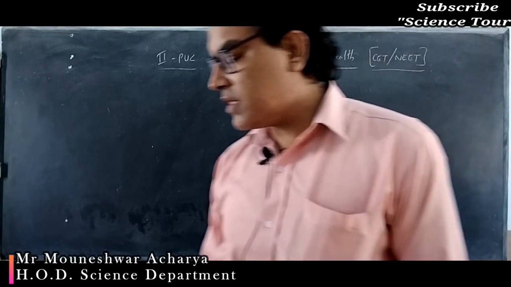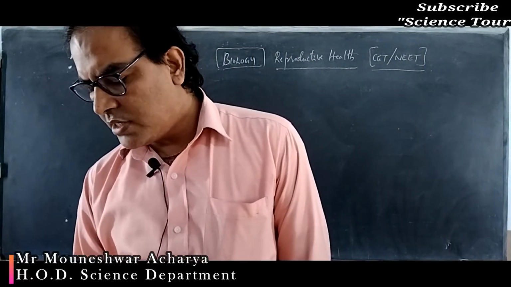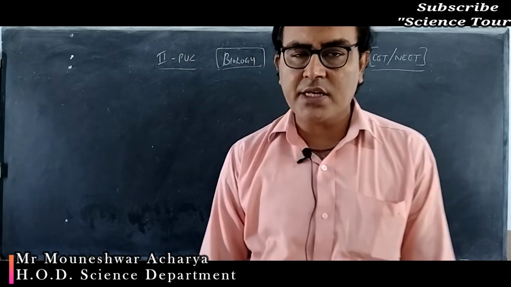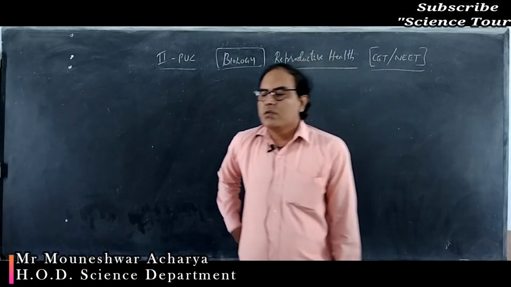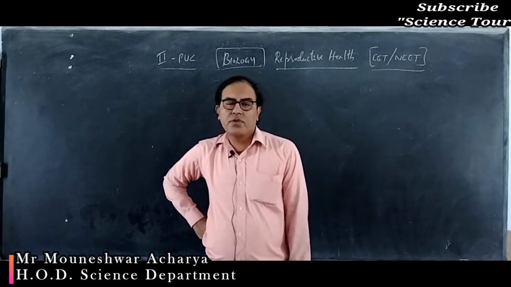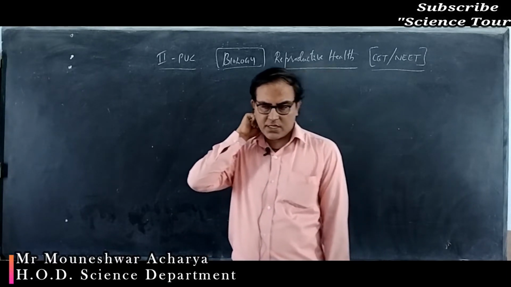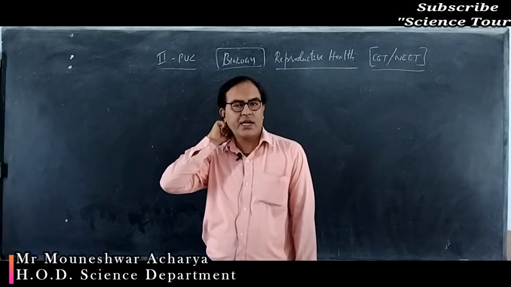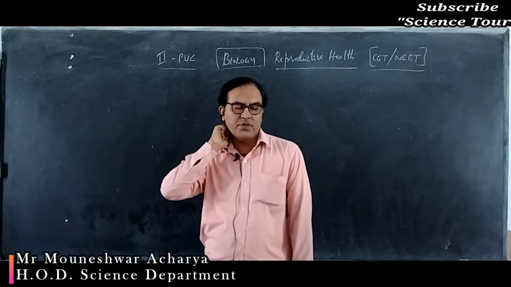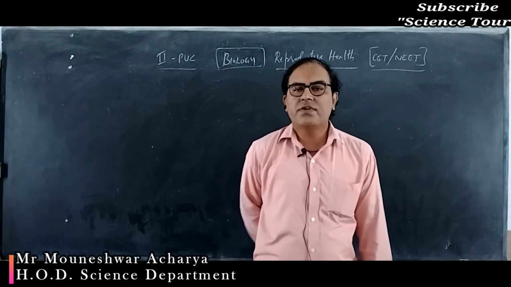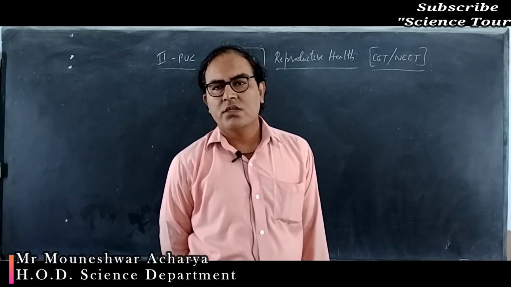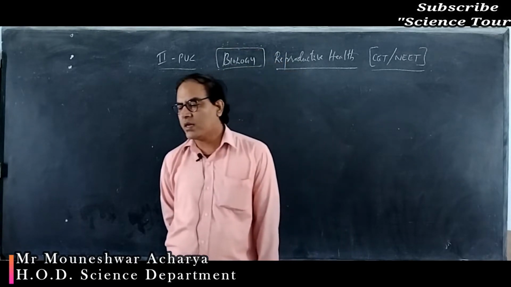Then there is one more method, called GIFT, that is gamete intrafallopian transfer. Sometimes the ova are not produced in female individuals. Then the ova collected from a donor are directly introduced into the fallopian tube of the female, which is called GIFT, gamete intrafallopian transfer.